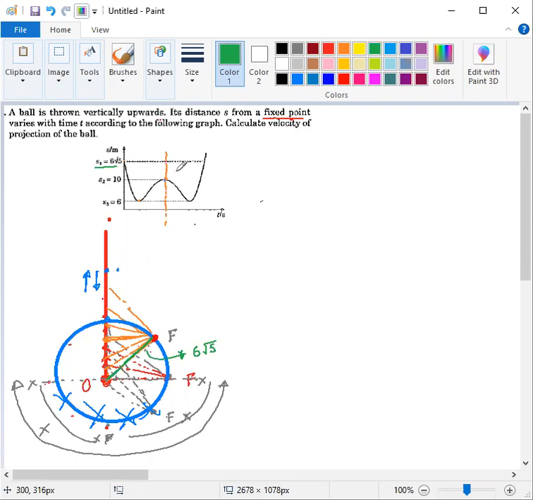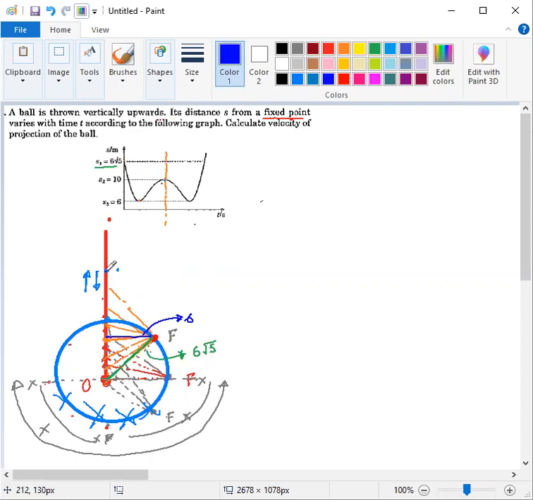And after that, when the separation is minimum, so our minimum separation is here. If this is our minimum separation, it is the least separation. It is given as 6. It's symmetrical, and from where the motion is reversing, or it is just changing its direction of motion, that point is equal to 10.